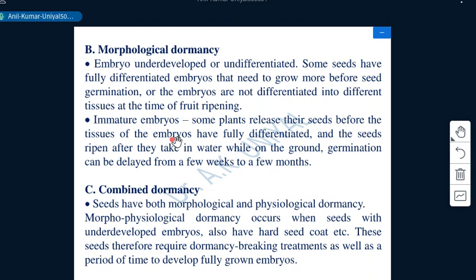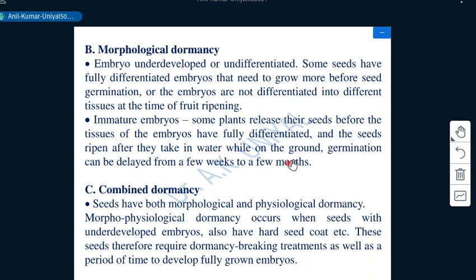Sometimes an immature embryo is also present in the seeds, which also comes under after-ripening type of dormancy and needs treatment of the seeds, like stratification, which gives it time to complete its metabolic activity.